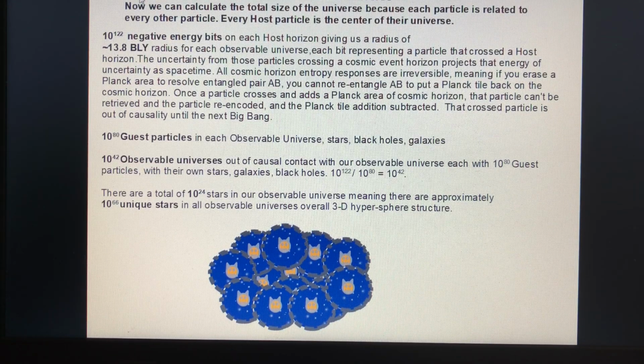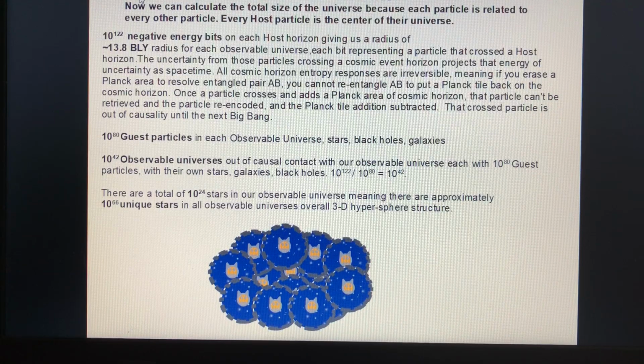All cosmic horizon entropy responses are irreversible, meaning if you erase a Planck area to resolve entangled pair AB, you cannot re-entangle AB to put a Planck tile back on the cosmic horizon. Once a particle crosses and adds a Planck area to a cosmic horizon, that particle can't be retrieved. And when the particle is re-encoded, the Planck tile addition is subtracted. That crossed particle is out of causality until the next Big Bang.